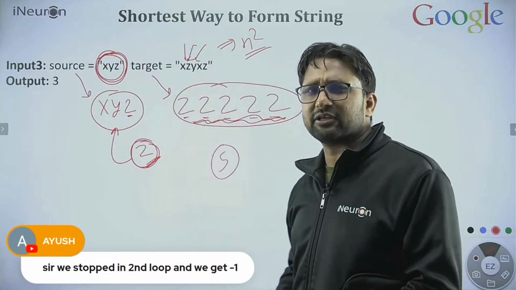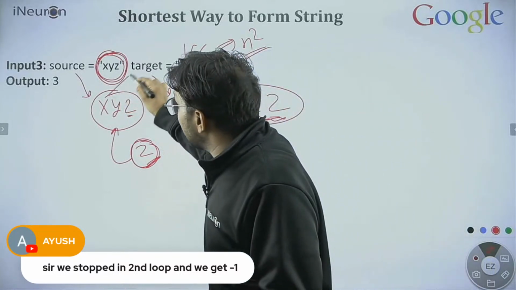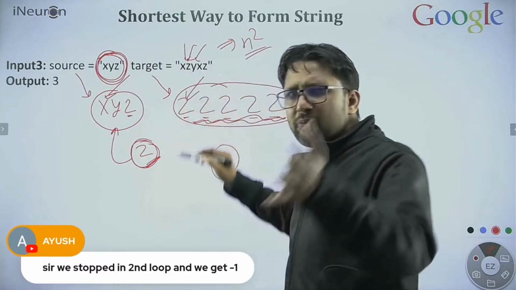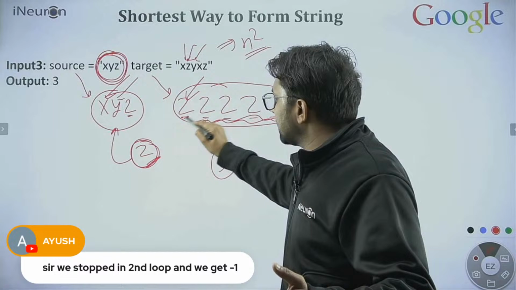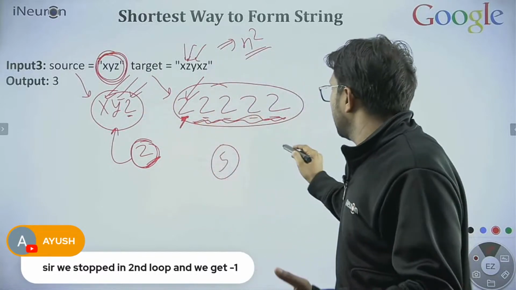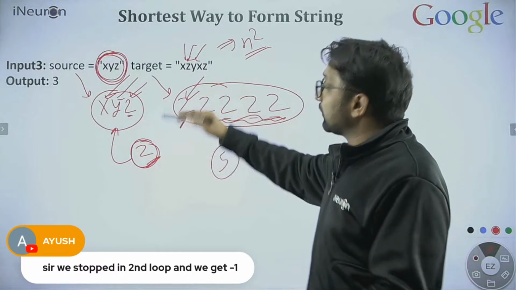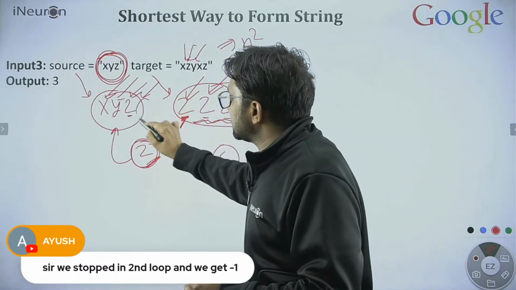We can generate, one thing is sure. But how much time is this taking? See, every time you are comparing X with Z, no matching. What you are doing? Incrementing P1 only. Again, is there a match? No. Increment P1. Is there a match? Yes. Then if there is a match, then we will increment both. This will also increment. This will also. But this is the end.